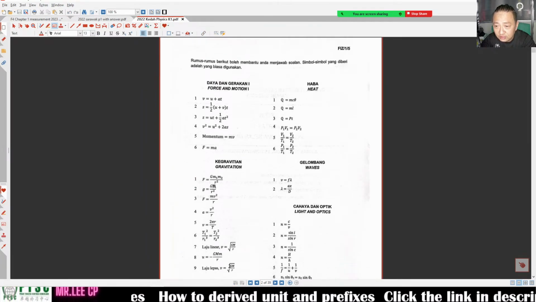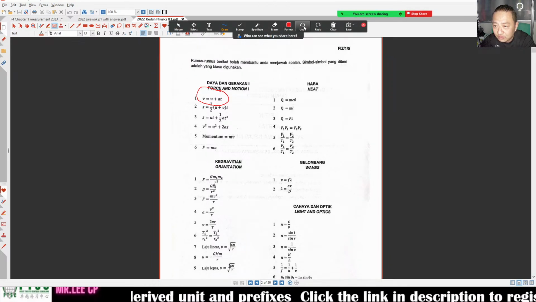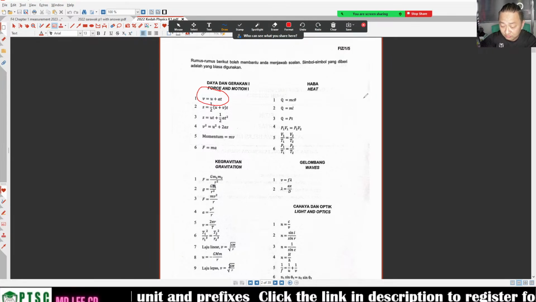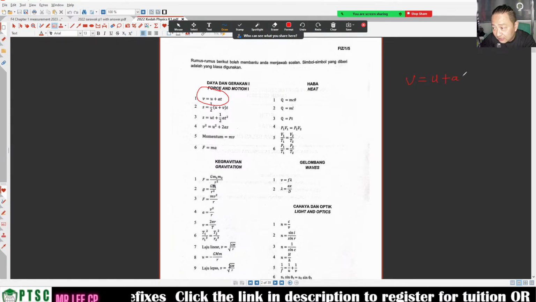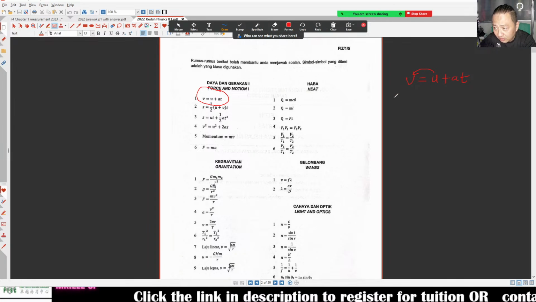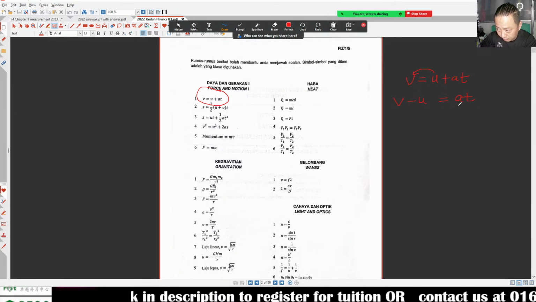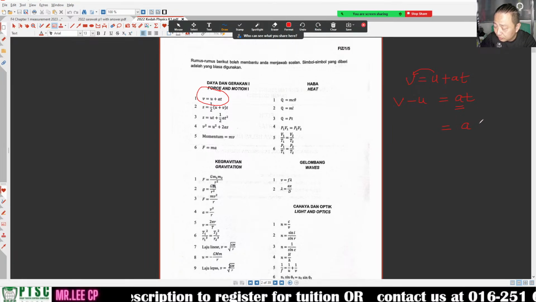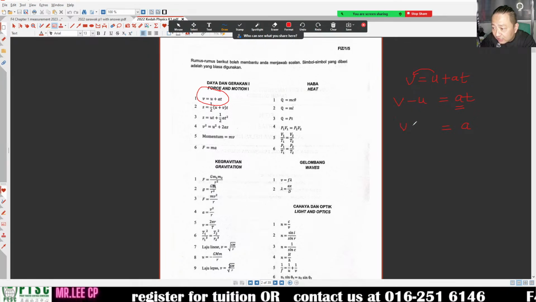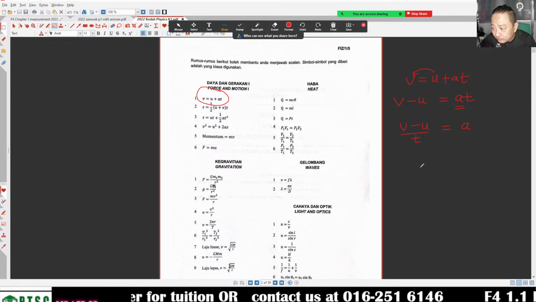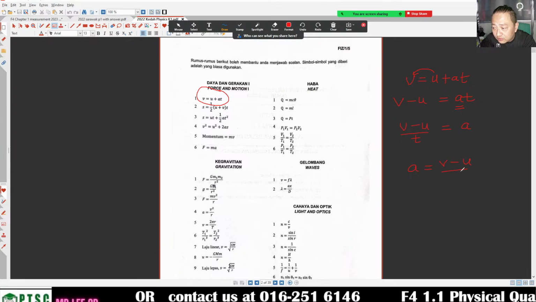So now here we can see from the first formula, how to derive the unit from here? How to get the formula from here? The formula is given: V equals U plus AT. This one comes to here, V minus U is equal to A times T. If you want to find A's unit, this T has to go down and become divide. V minus U over T. So I rewrite it left hand to right hand: V minus U over T. That's what we get.